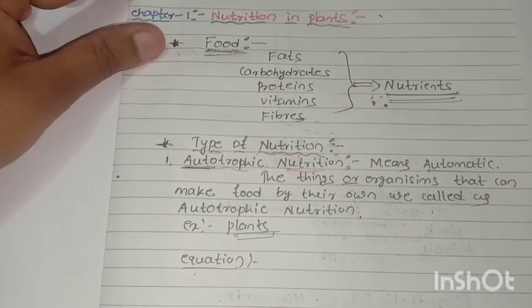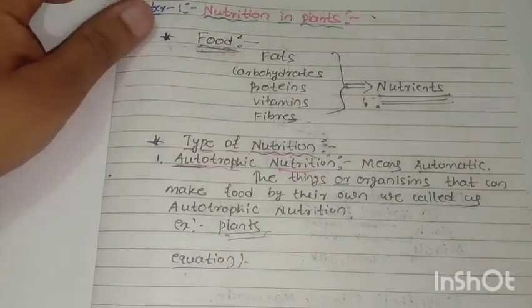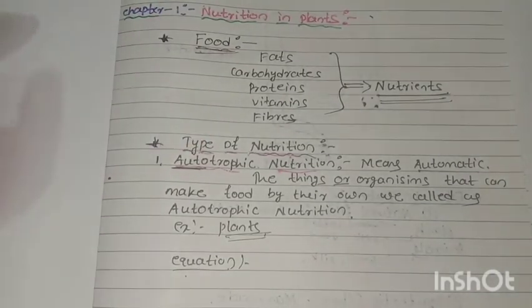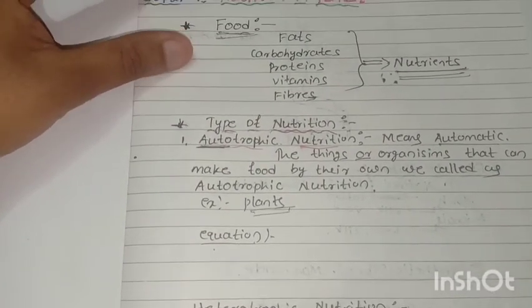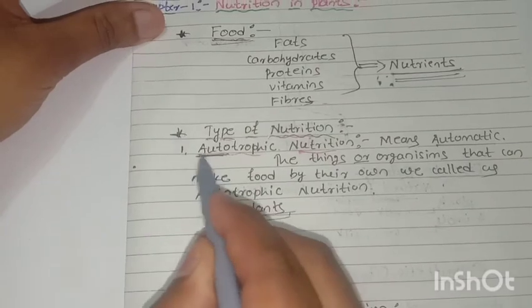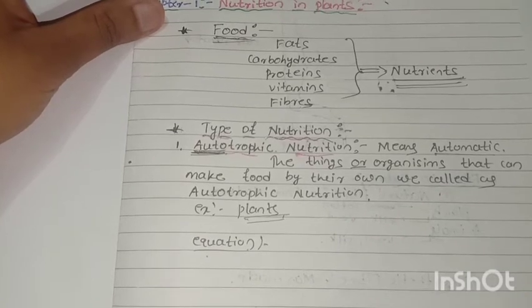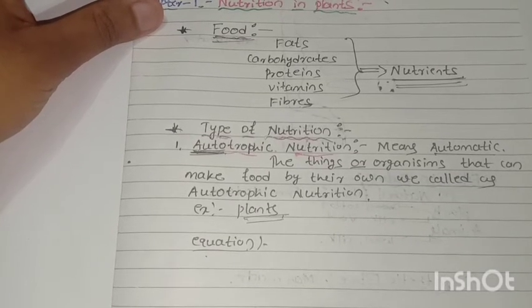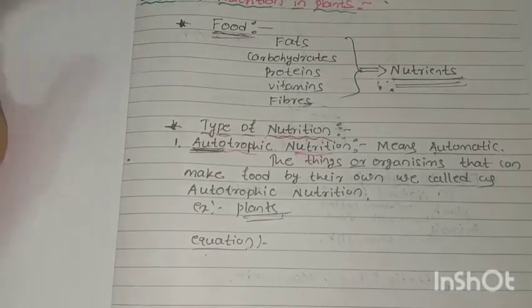Now there are two types of nutrition. Champions, there are two types of nutrition: the first one is autotrophic nutrition and the second one is heterotrophic nutrition. So what is autotrophic nutrition, children? The name itself says auto means automatic. The organisms that can make food on their own we call autotrophic. The best example, and the one and only example, is plants. Plants prepare their food by themselves.